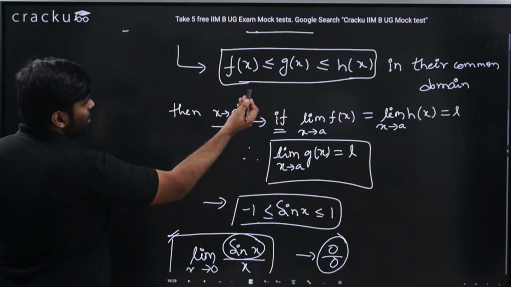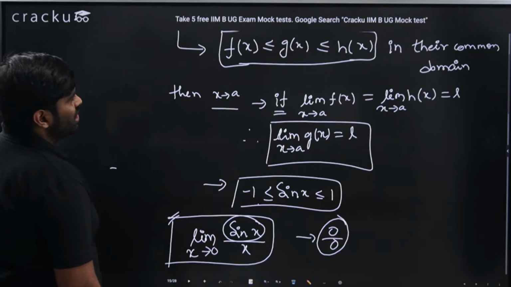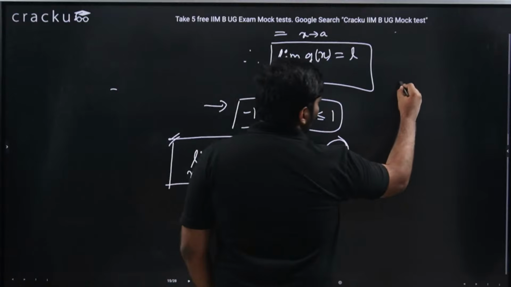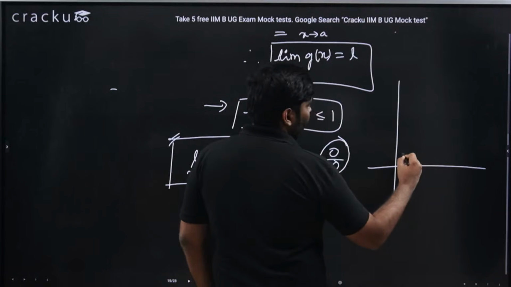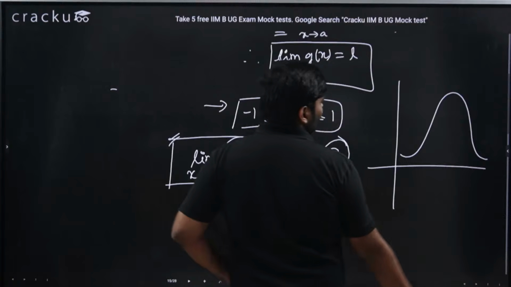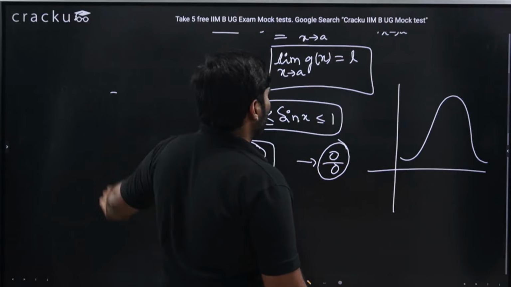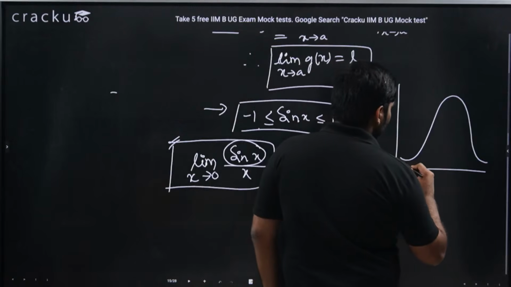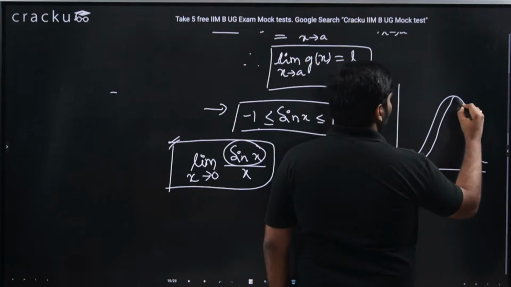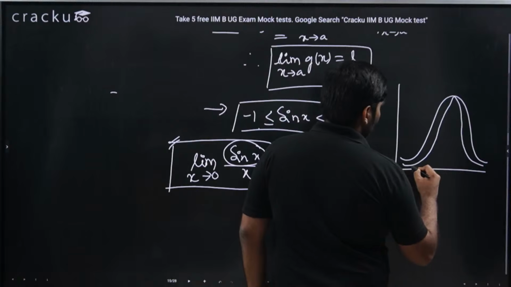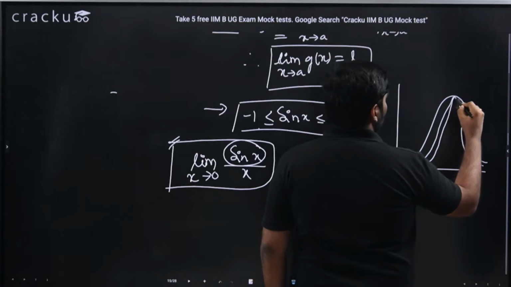We will use the sandwich theorem over there, which says f of x, g of x, h of x. Basically this theorem says graphically something like this. Let's say f of x, g of x, h of x, right? So h of x is at the highest. Let's say one more point, g of x. Let's say the other point is f of x.